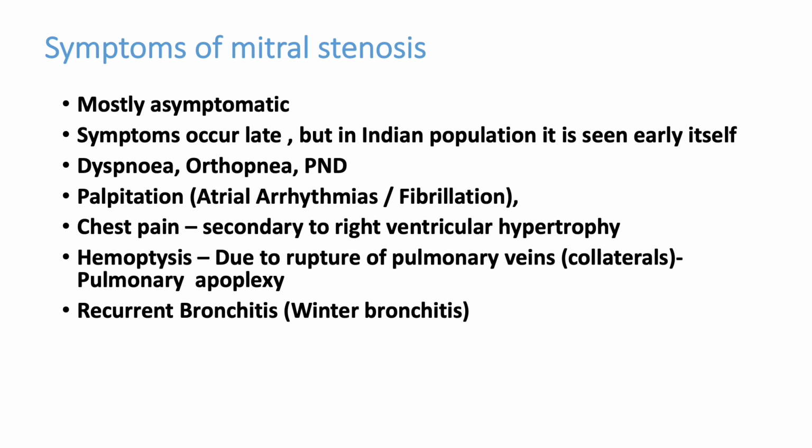Hemoptysis can be due to pulmonary apoplexy, that is collateral formation in the pulmonary veins. Recurrent bronchitis or winter bronchitis is very common in these patients. Again, this is due to left atrial compression on the left main bronchus that produces recurrent lung infections, or some cavitary lesion can be observed in the lungs.